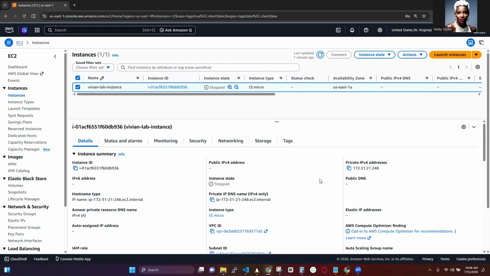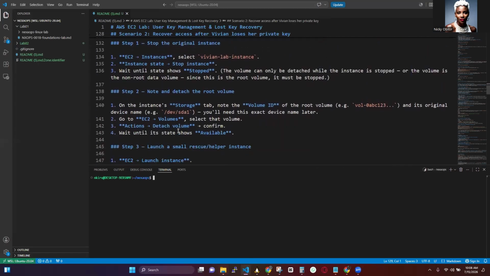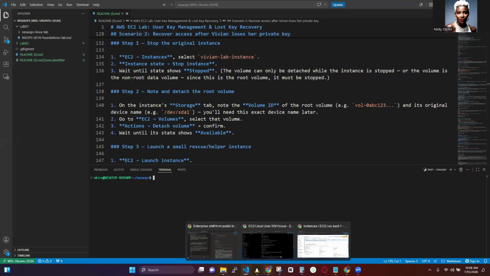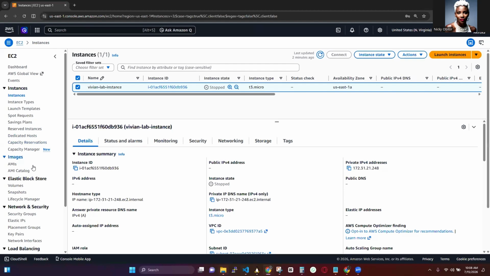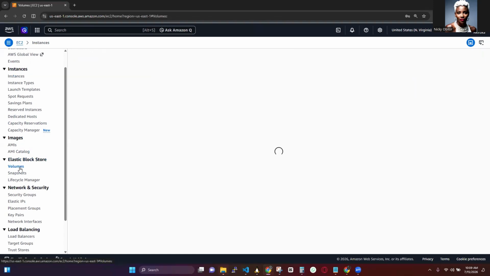Okay. So step two, let's look at our script again. Step two is to detach the root volume. So we open the instance storage tab. Let's go to the storage tab, which is here, the volumes.